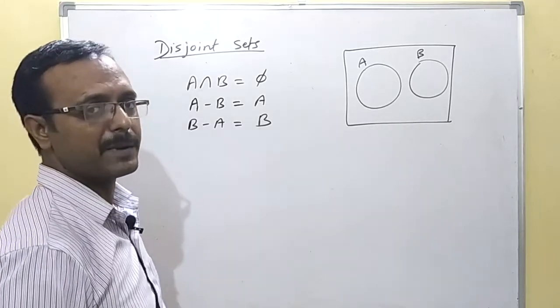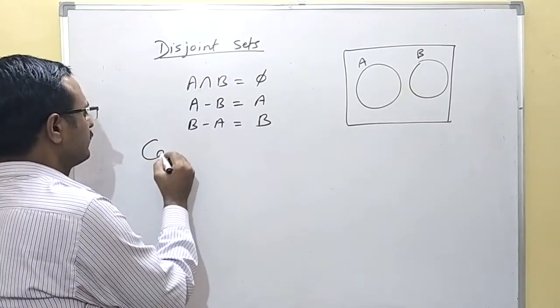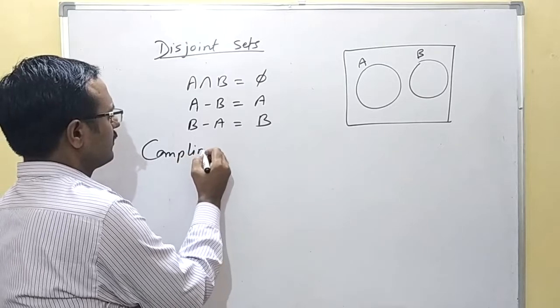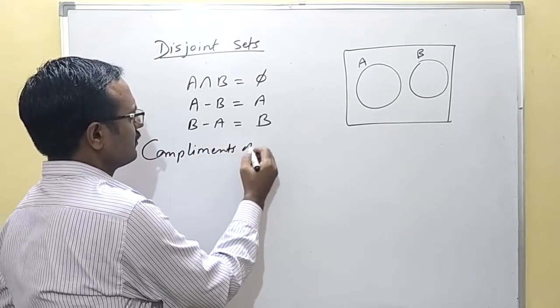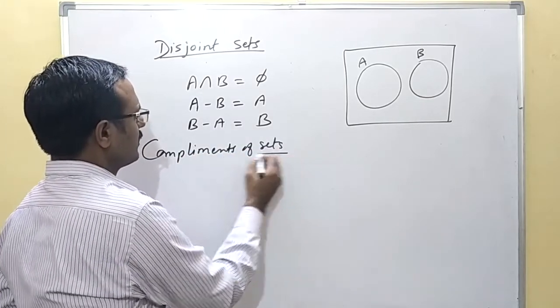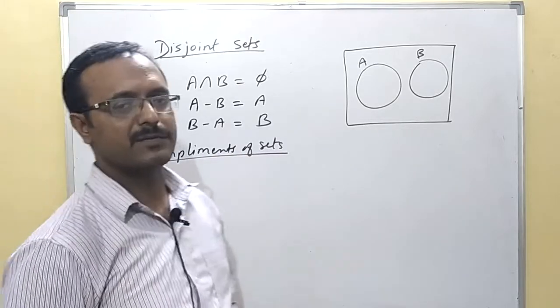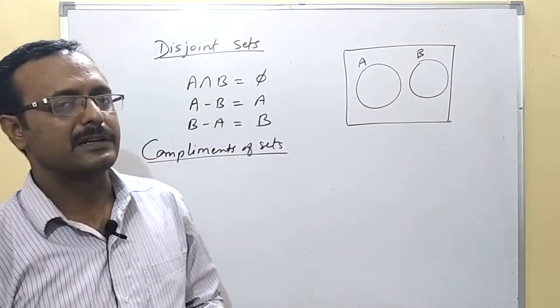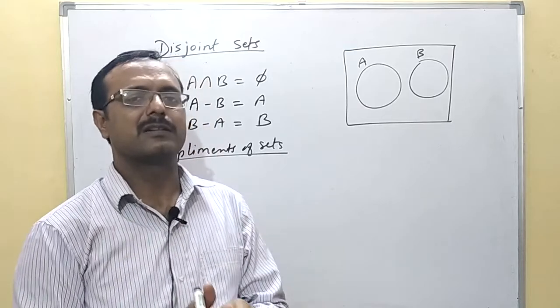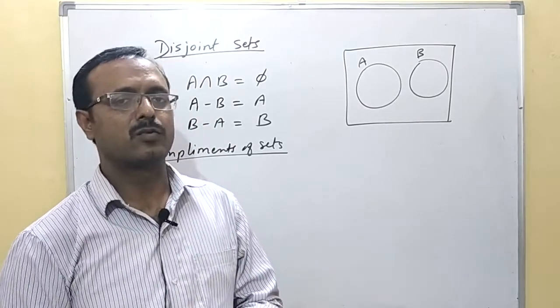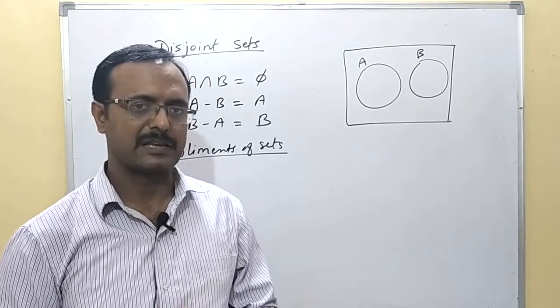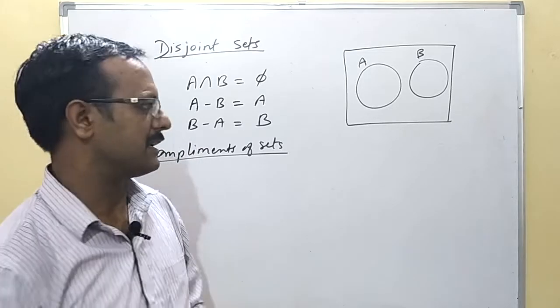Now complements of sets. What is the complement of a set? It is the total set of elements excluding the elements of the given set.